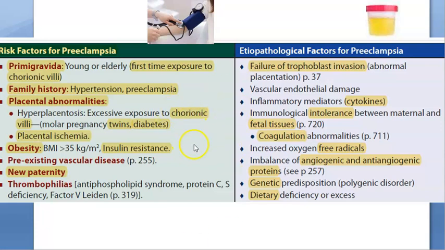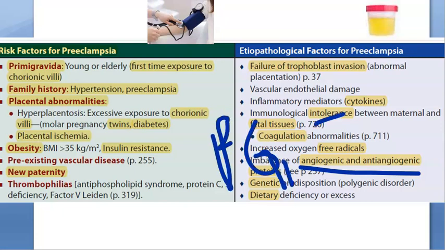They are blaming some prostaglandins, then thromboxane. So a lot of things, very technical here it is. So basically just remember, there is some imbalance between angiogenic and anti-angiogenic proteins. Here they're talking about prostaglandin, thromboxane, platelets.